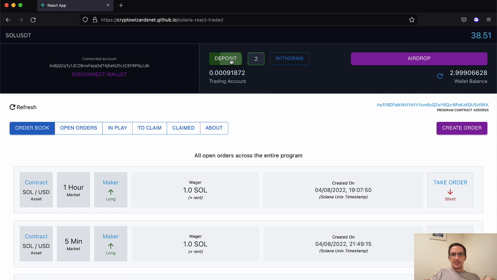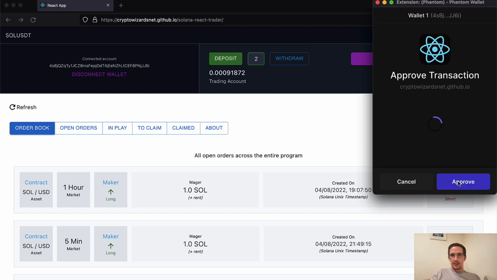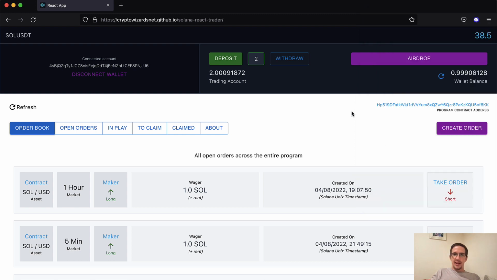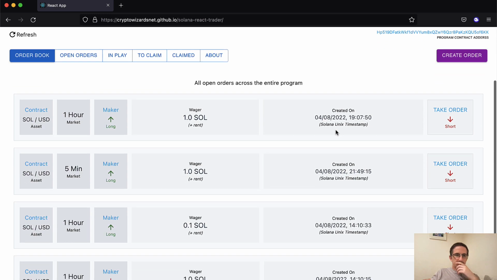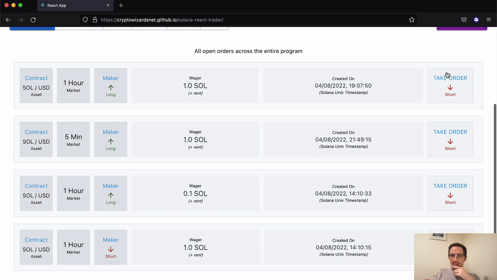Let's go and add in some Solana again because we actually want to trade. So I'm going to add in 2 Solana over here. And that's now going to enable me to start trading, right? I've got my 2 Solana. Now let's see here. I can see all of these orders here, right? There's an order I could take where the maker is long. So if I take that, it means I'm going short.